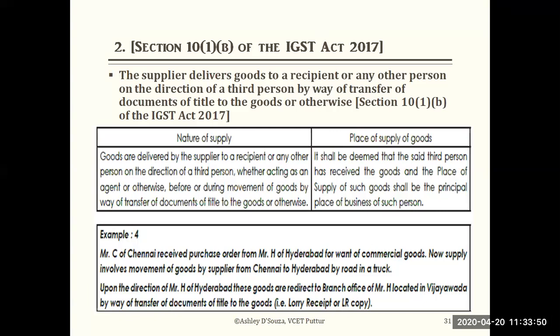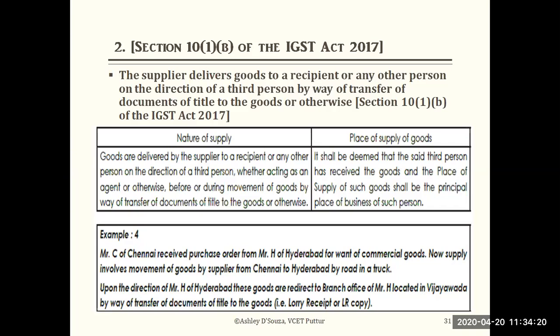So either before the movement of goods or simultaneously during the supply of the goods, he directs the supplier, please transfer the goods to a particular location. So there is a direction which is being received. In that case, it shall be deemed that the said third person has received the goods, and the place of supply of such goods shall be the principal place of business of such person. So in this case, what happens?